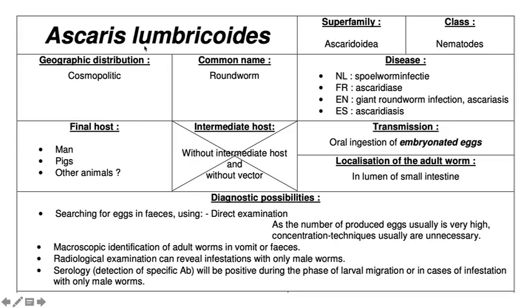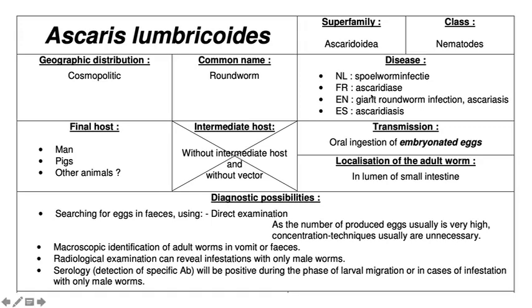Okay. So the geographic distribution is cosmopolitan, and the common name is roundworm.